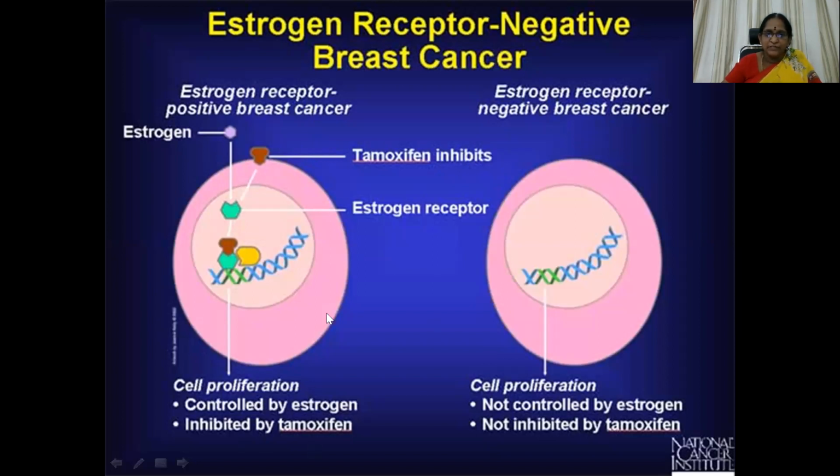In negative breast cancer, there is no receptor. So cell proliferation is not controlled by estrogen because estrogen is not going to come and combine with an estrogen receptor, and it is not even inhibited by tamoxifen because there are no estrogen receptors at all. So the net effect is very dreadful.